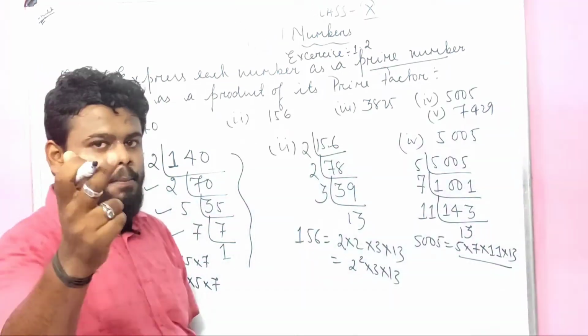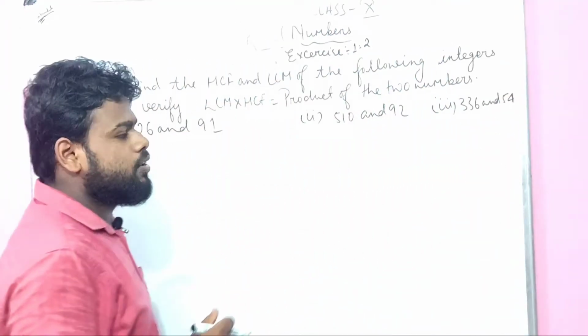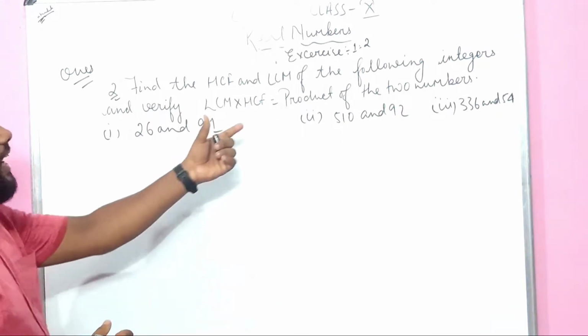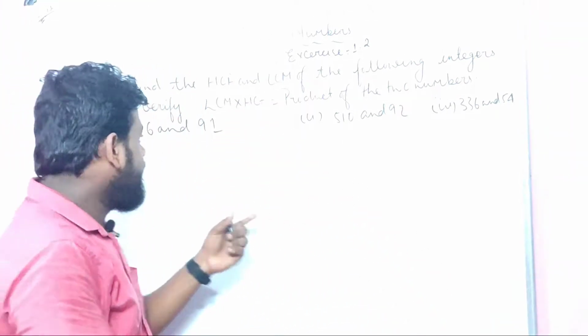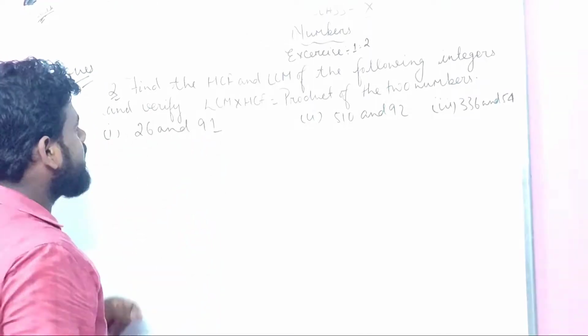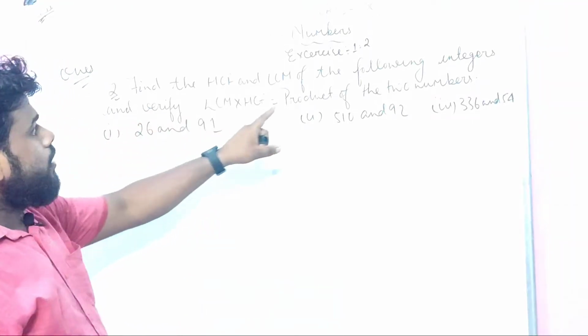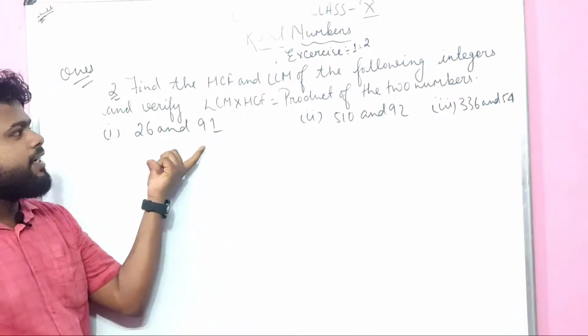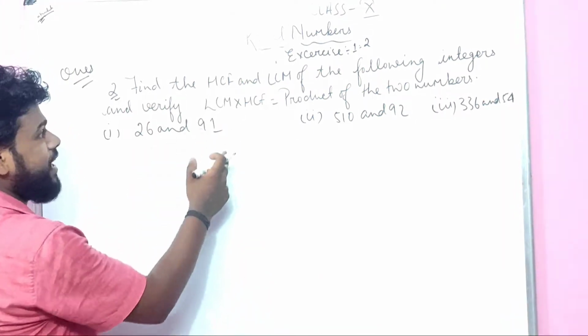Let us start with question number 2. See children, see everyone. Find the HCF and LCM. We have to find both HCF and LCM of the particular numbers. Is it clear? Of the following integers, definitely it is all about integers. Positive and negative numbers are integers. Verify. We have to verify.